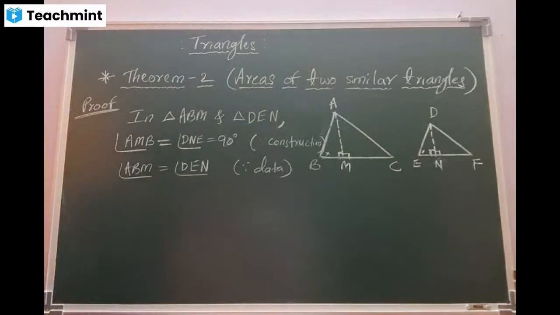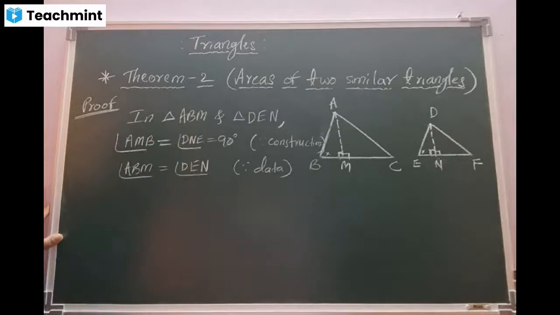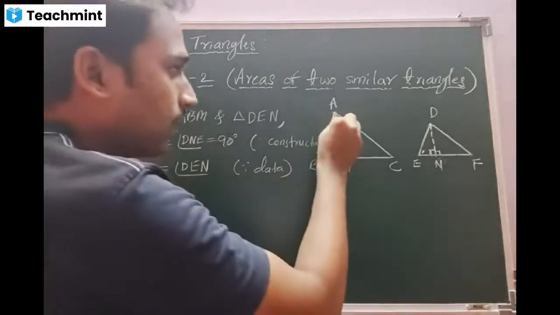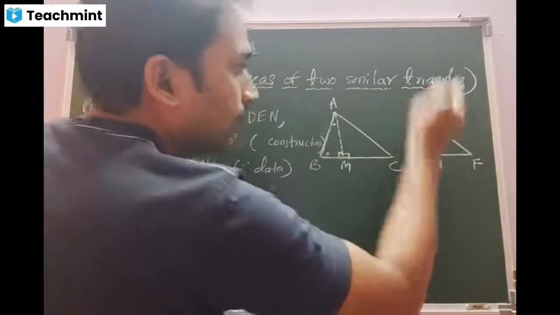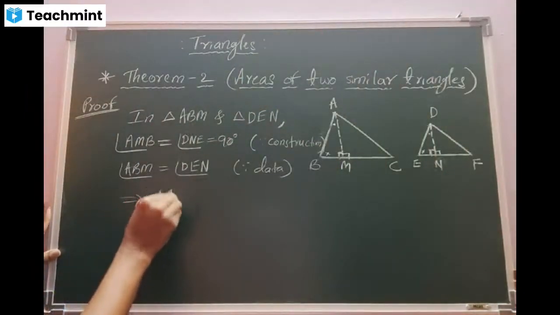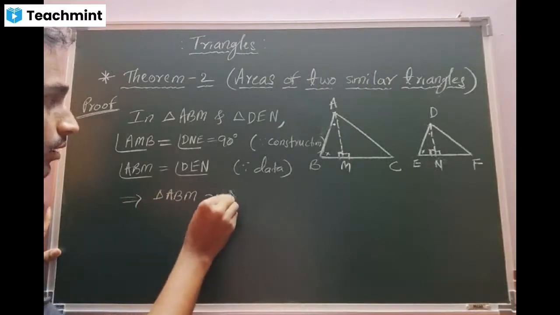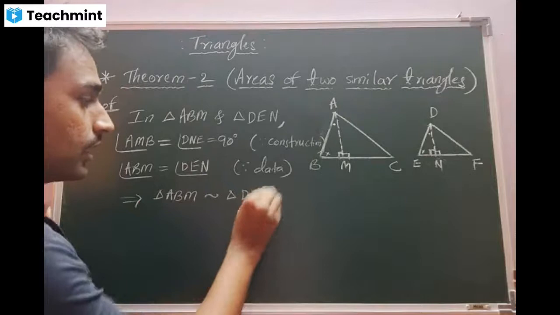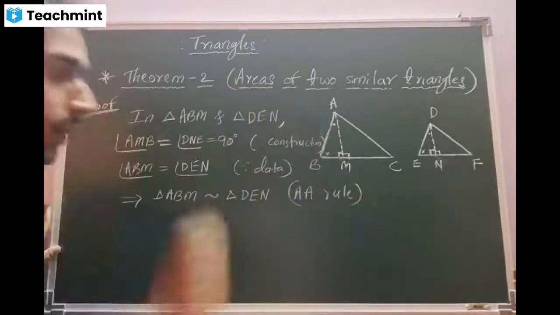Yes, sir. Now, angles of one equal to the angles of the other, the third angle, beta, will automatically be equal. So, they are similar. Am I right? Yes, sir. Triangle ABM is similar to triangle DEN according to the AA rule. Am I correct?